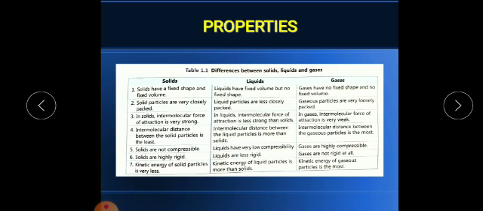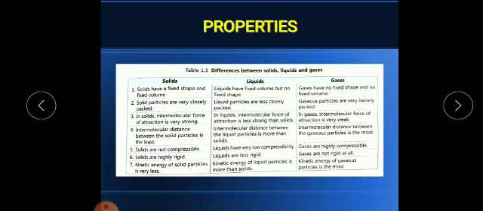As we know, liquids take the shape of the container. Gases do not have a shape or a fixed volume. Gases cover all the available space. Now solids are highly rigid, liquids are less rigid, and gases are not rigid at all.